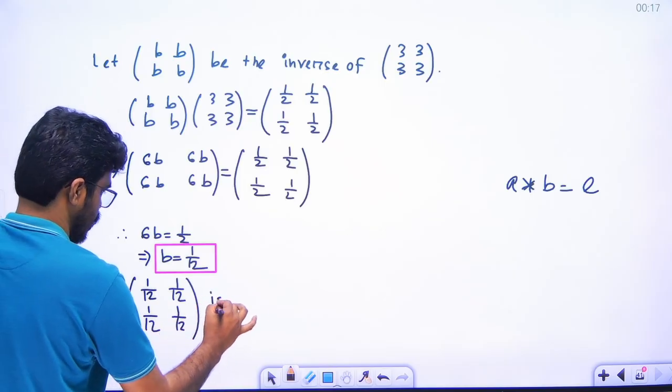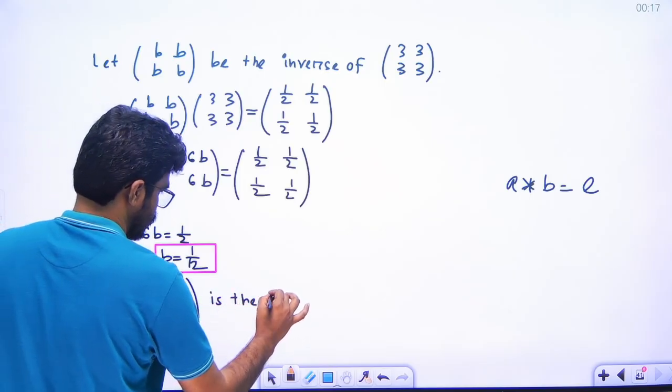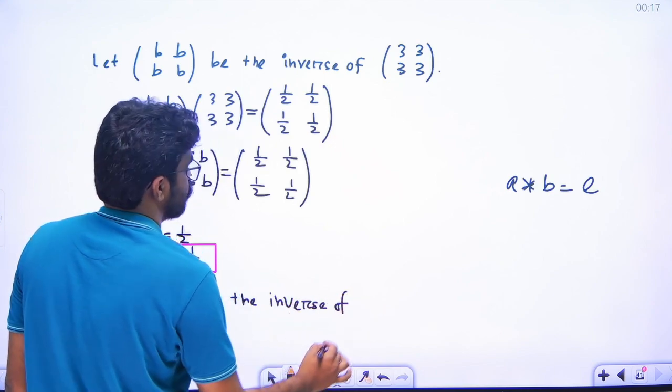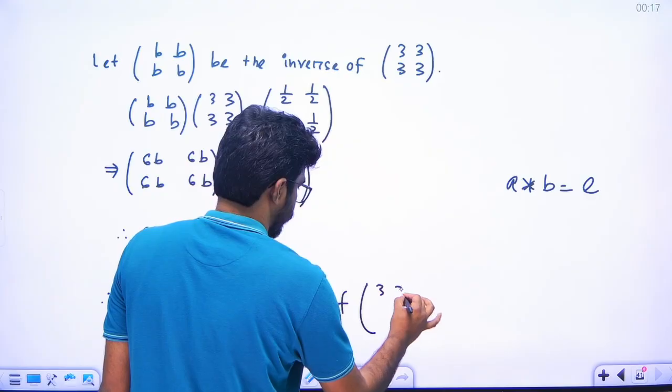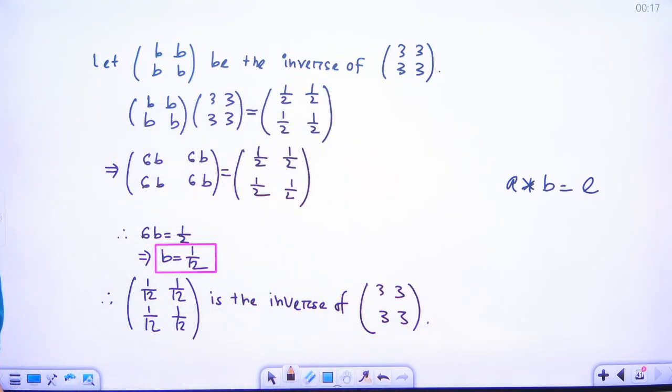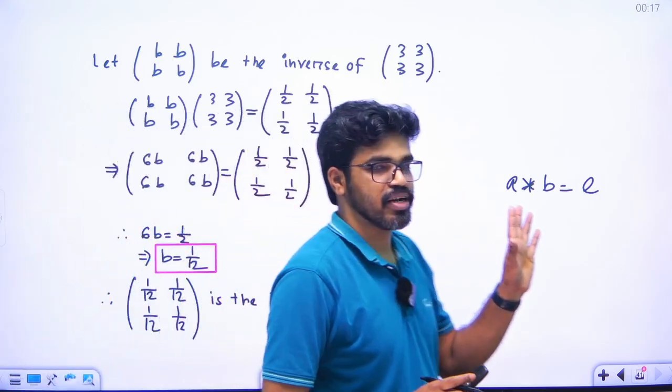So this is the inverse of 3 3 3 3. Getting my point? Okay, so it is a very very important example.